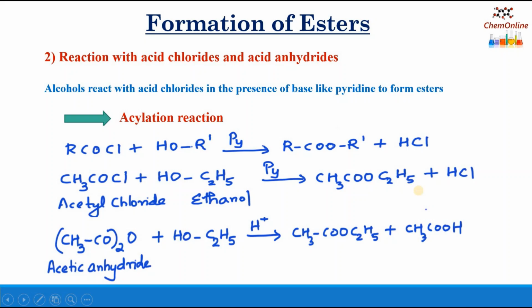CH3COOC2H5 plus HCl. Now, if alcohols are treated with acid anhydrides, then also we will get an ester, but instead of a base, we use concentrated acids. It is catalyzed by acids. For example, acetic anhydride (CH3CO)2O plus C2H5OH, ethanol, will give again an ester, ethyl acetate, plus acetic acid.